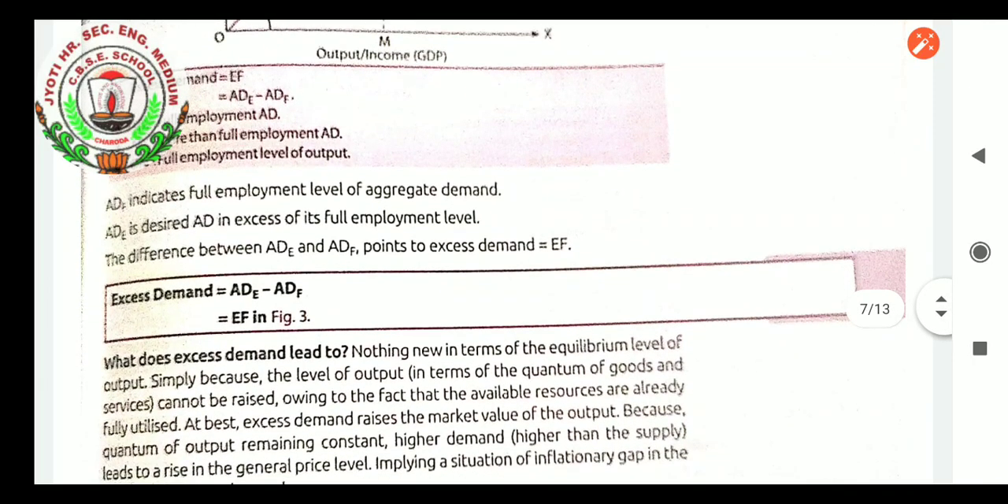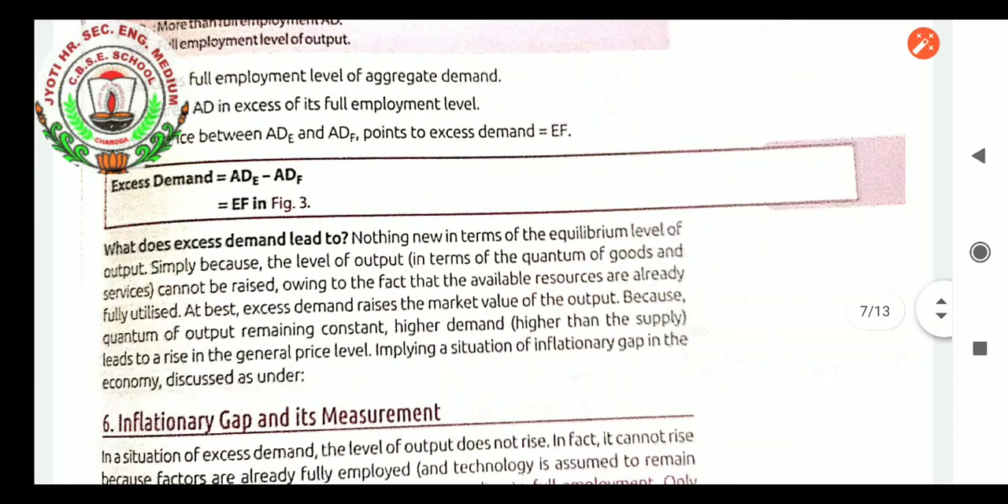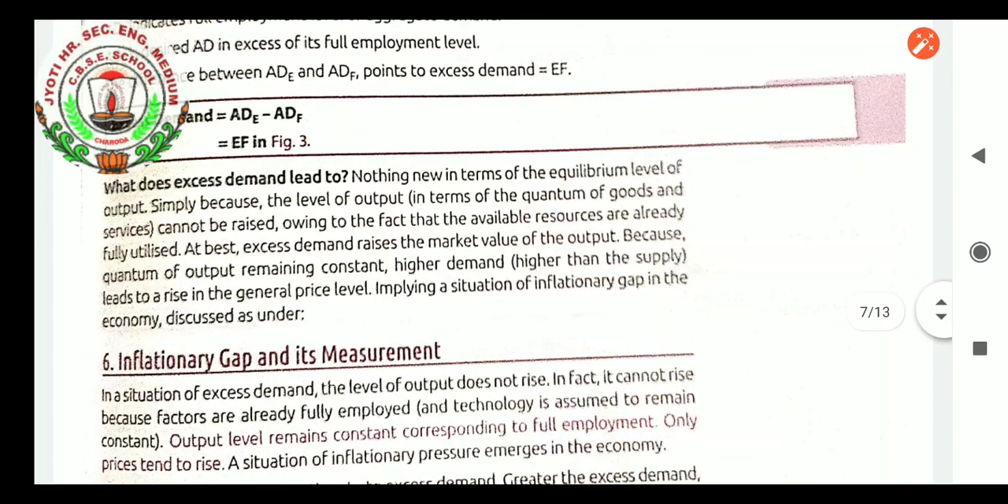Aggregate demand F indicates the full employment level of aggregate demand, and aggregate demand E is the desired aggregate demand in excess of its full employment level. The difference between AD E and AD F we will consider as excess demand. Now, what does excess demand lead to?